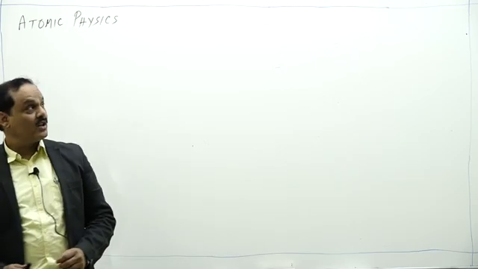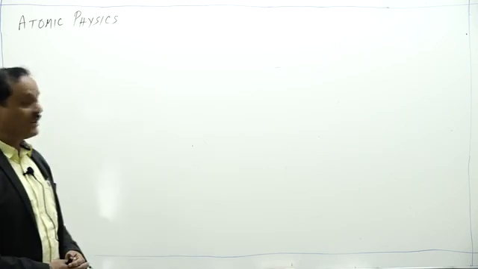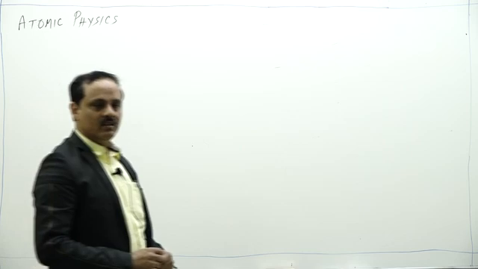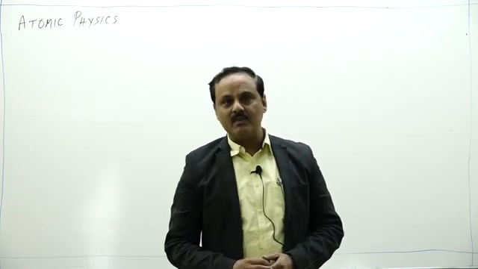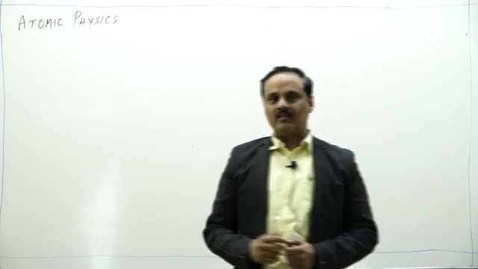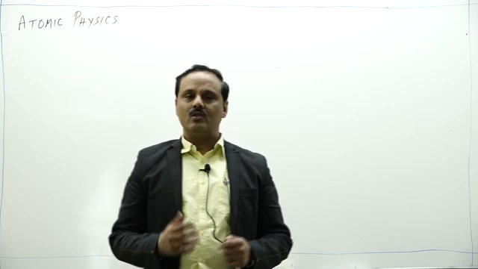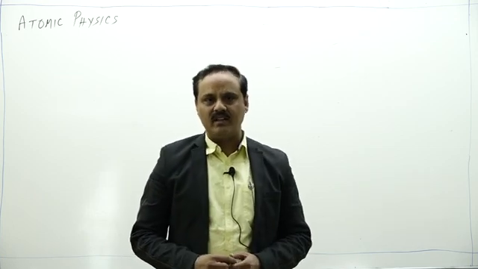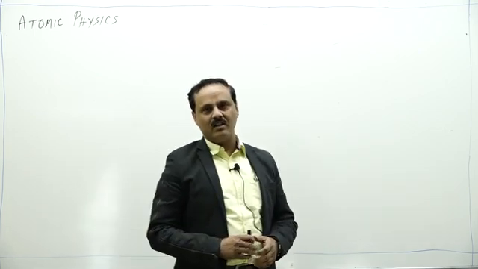Today we are going to start atomic physics. There we will be discussing various atomic models. Different atomic models were given to explain the structure of atom, as atom cannot be seen. That's why different atomic models were given at different points of time to explain the experimental phenomena available at that time. The first atomic model was given by Dalton.